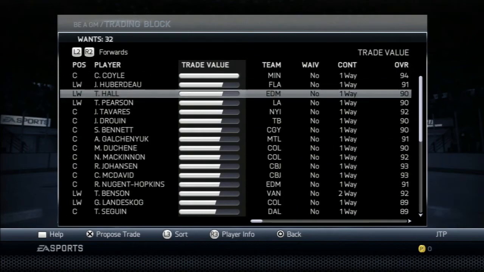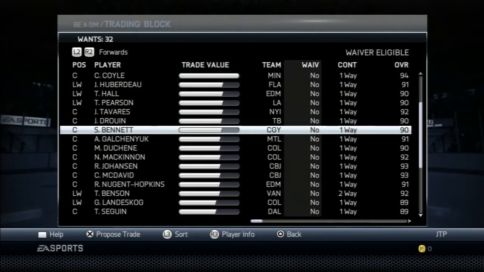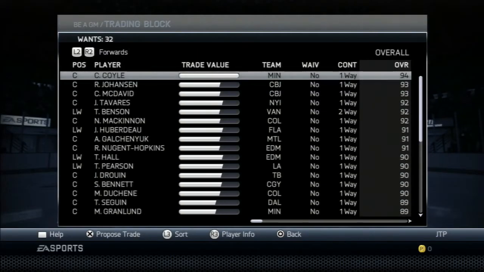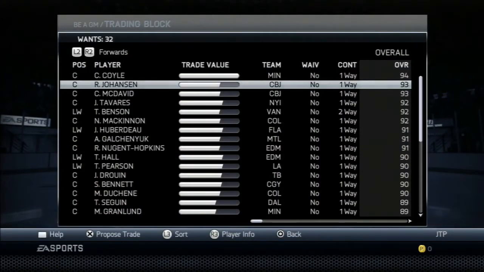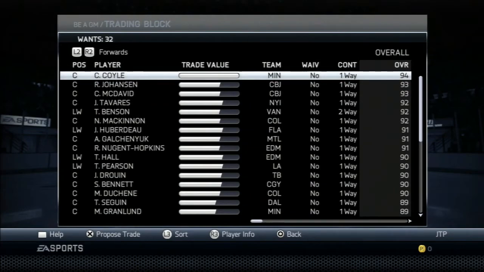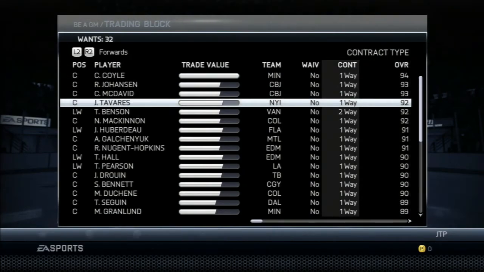Alright, so these are our options for first liners. Sort by overall, even though I'm pretty sure it's already. Well, no, it's not already. But Charlie Coyle, man, this guy, 94 overall. Yeah, he'd be outstanding. He's really driven up there by his physical and skating categories. But no, we can't go for Charlie Coyle. Obviously, that's like Sidney Crosby type trade value. Johansson, McDavid.